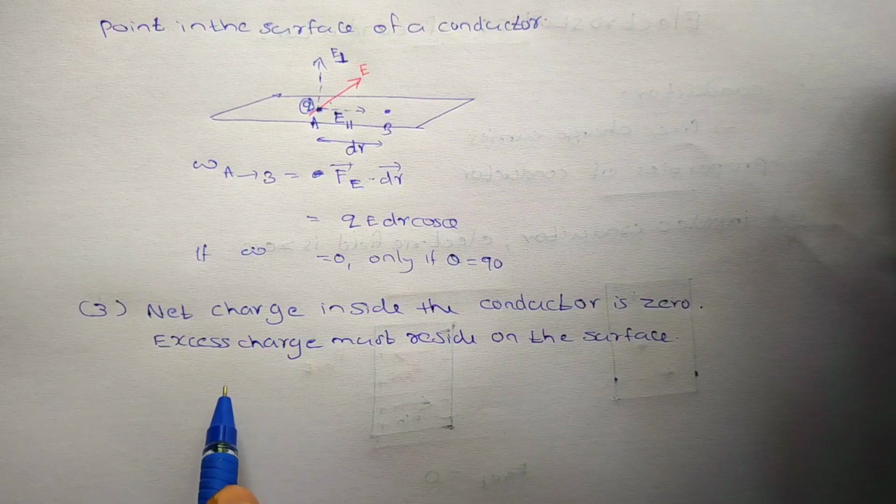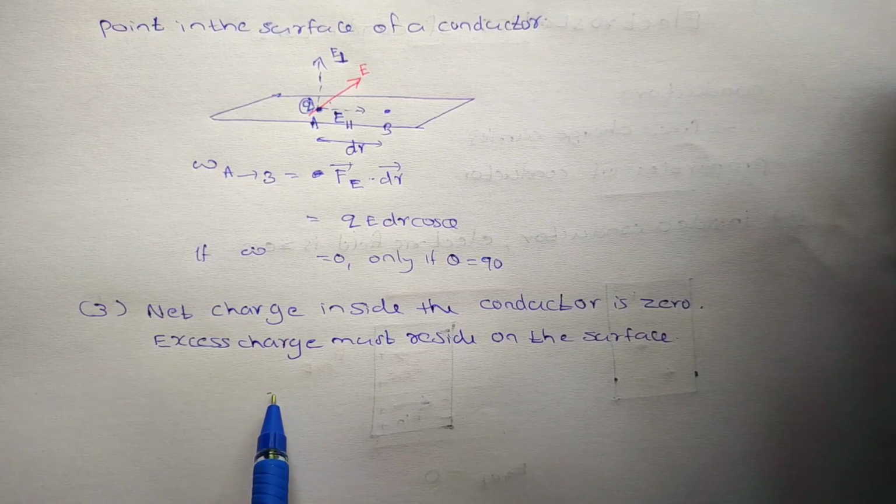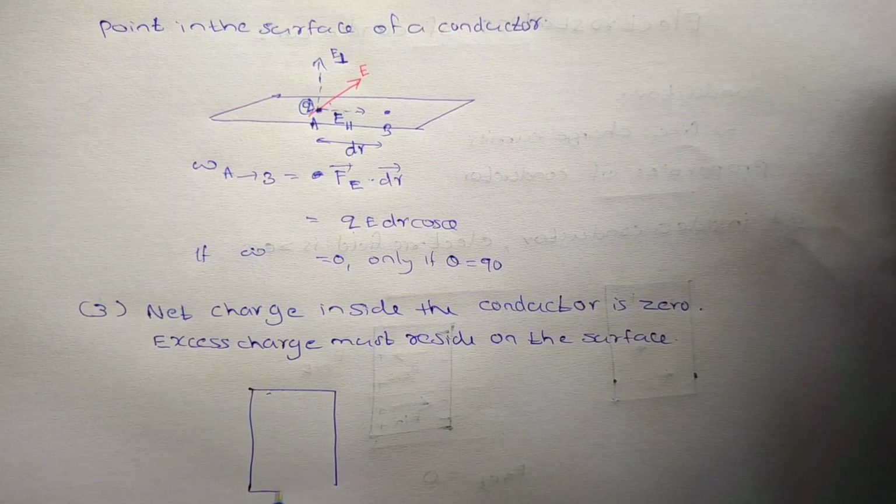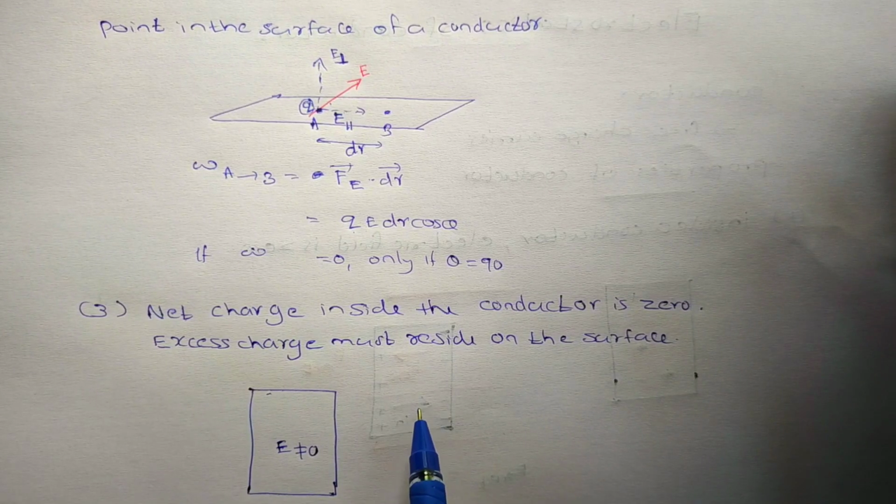So what can you say about this? We already know the electric field inside a conductor is 0. So consider this to be a conductor. Electric field inside is 0. If you consider the total electric flux inside a conductor, it becomes 0. So you can apply Gauss's law.